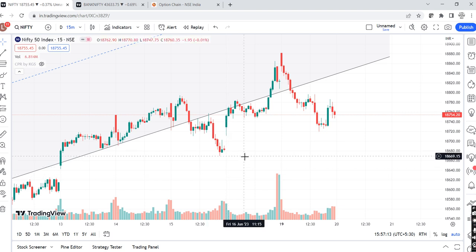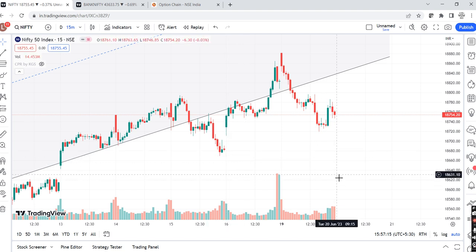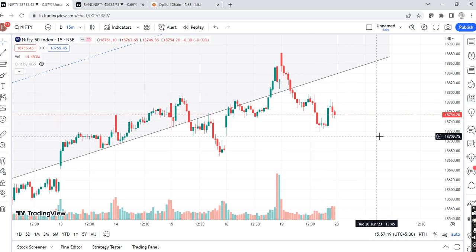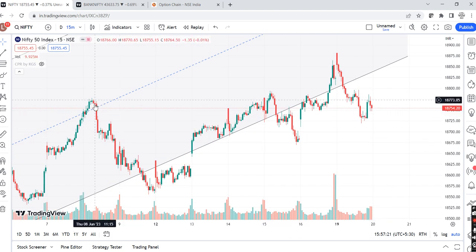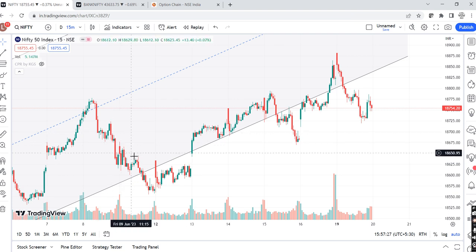A negative price action, if it breaks below 18,660, again we are interested in a shorting opportunity till 18,550, as long as lower lows are maintained, right? And many a times in my videos I have said that when I say lower lows, I want this low to be lower than this low, right? I want this low to be lower than this low. This is the lower lows.